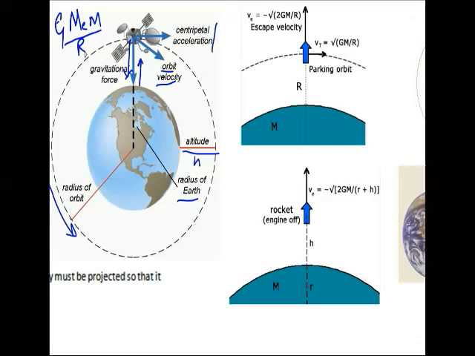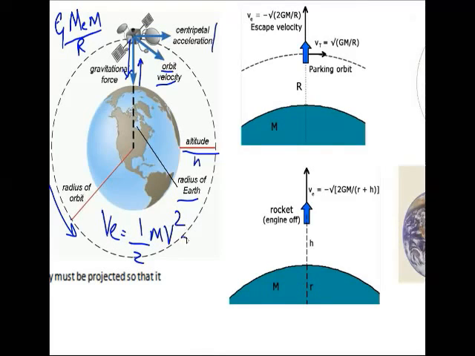If the body is projected with a kinetic energy greater than this value, then obviously it moves into space. So we have to give the object a kinetic energy which is greater than G M e m divided by r. Only then can it escape into space. So the escape velocity v e can be found from half m v square, which is the equation of kinetic energy.